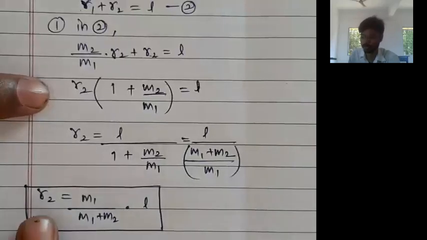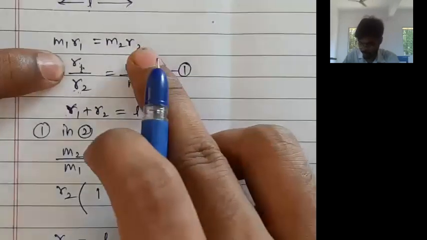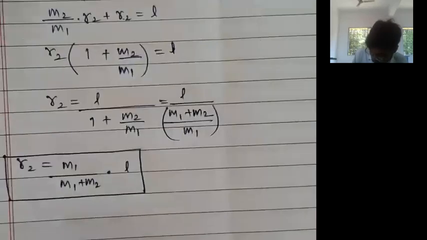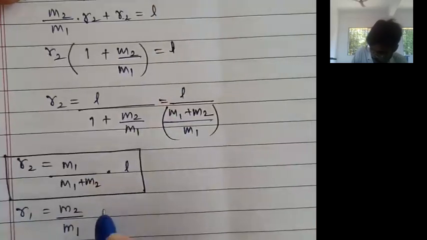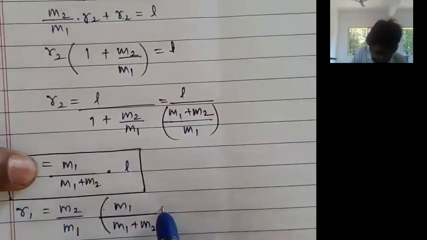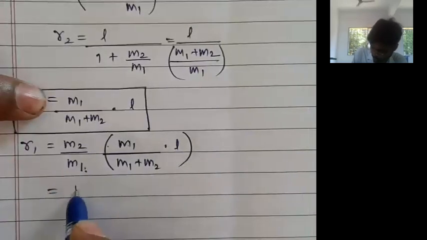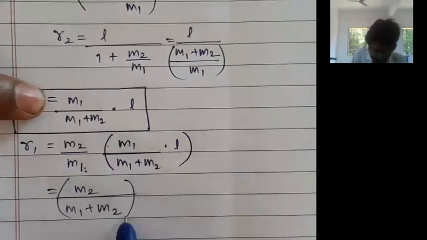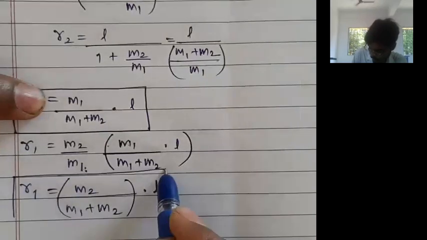And from the value of R2, we can find the value of R1. What is R1? It is M2 upon M1 into R2. What is R2? R2 is M1 divided by M1 plus M2 into L. This M1 gets cancelled, so what remains is M2 divided by M1 plus M2 multiplied by L. This is the value of R1.